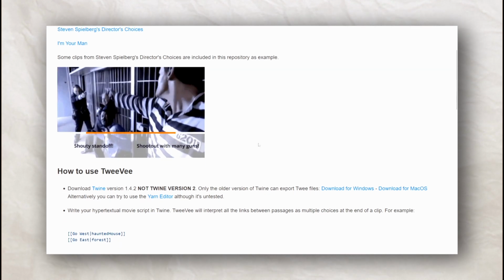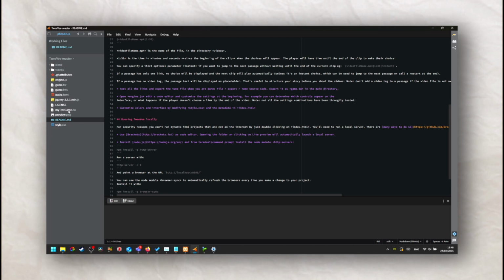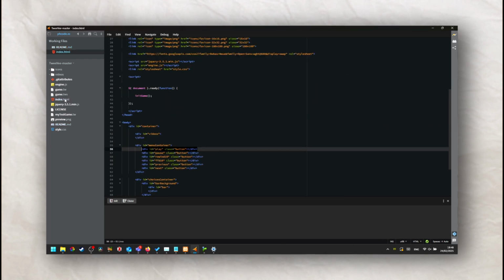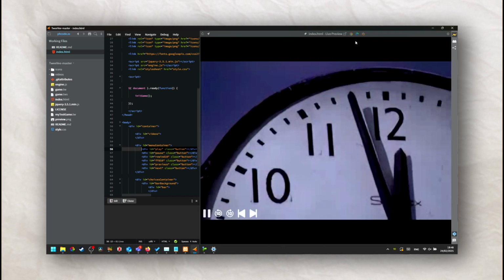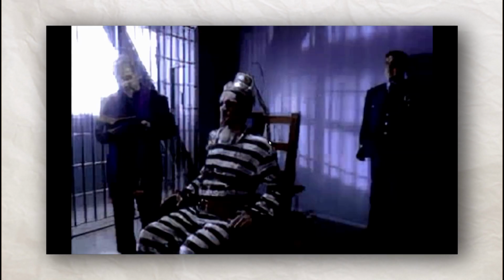It is an add-on package that was made by Mola Industria, the punk collective from Italy. To get started with Tweevee, you have to download Twine 1.4.2 and create a Twine story in that before dragging and dropping the Twee file of that Twine story into the Tweevee folder, and then it will just run and it will make an interactive movie as if by magic.